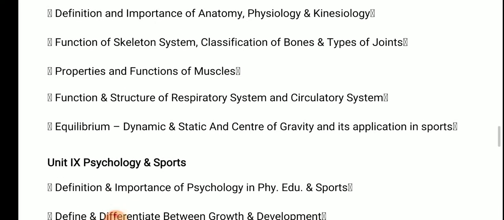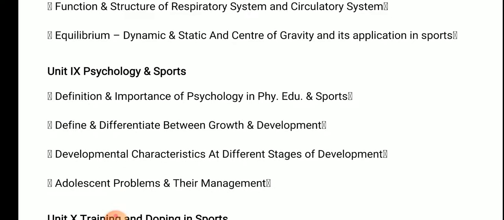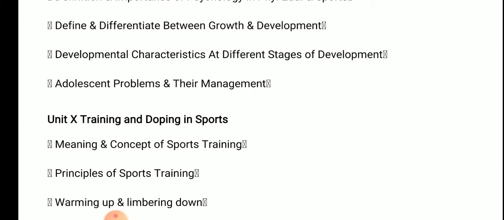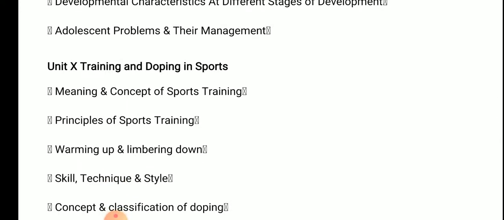Then the next topic is psychology and sports. Here we have to know the definition of and difference between growth and development, then discuss adolescent problems and their management. And the last but not the least topic is training and doping in sports.